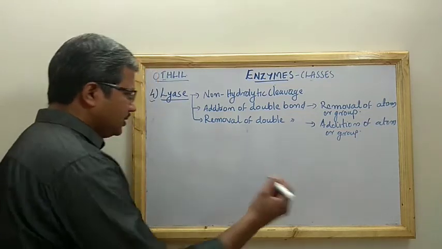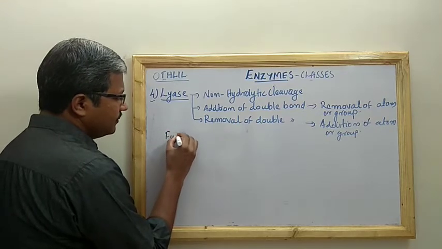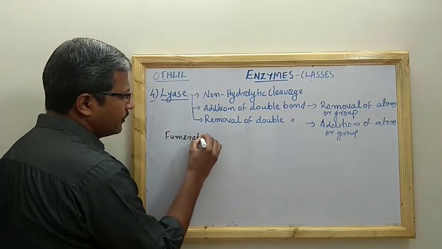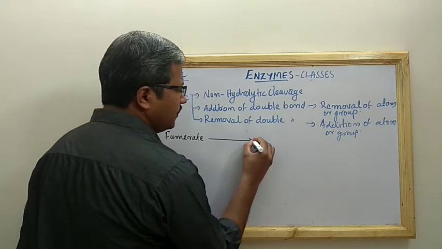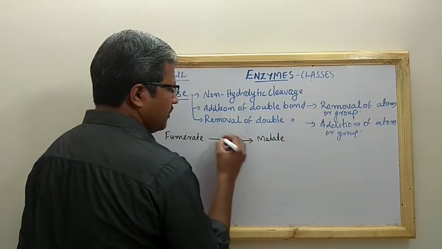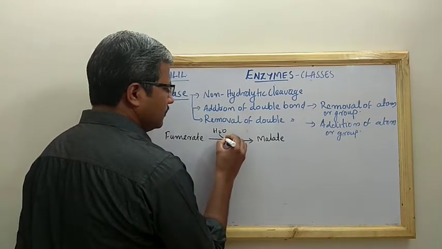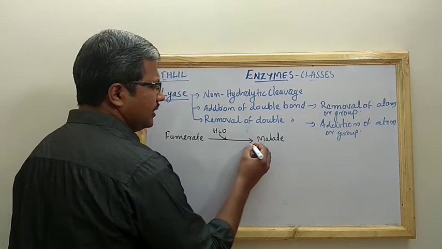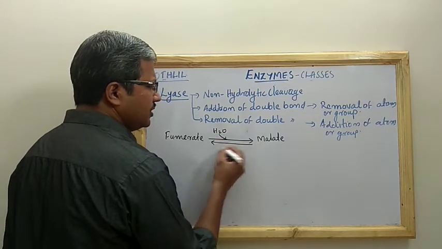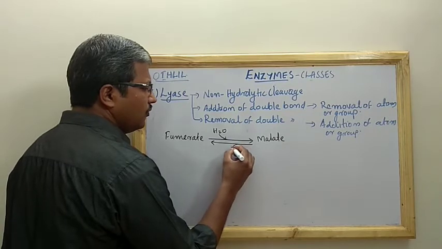So let us see that particular example. So fumarate is converted to malate by the addition of water, and the malate is converted back to fumarate by the removal of water.